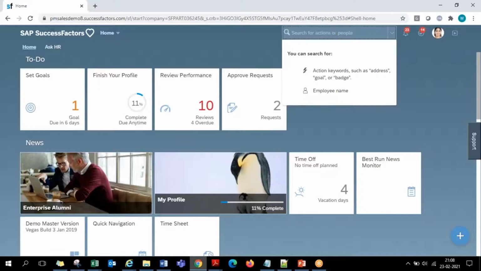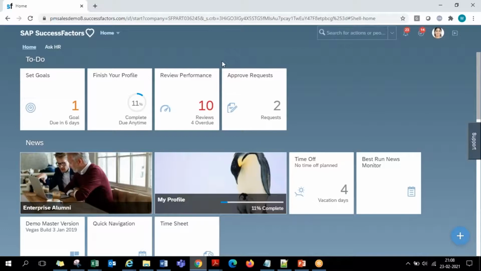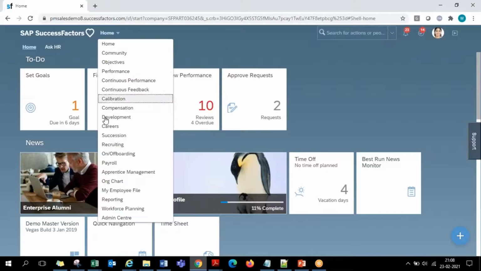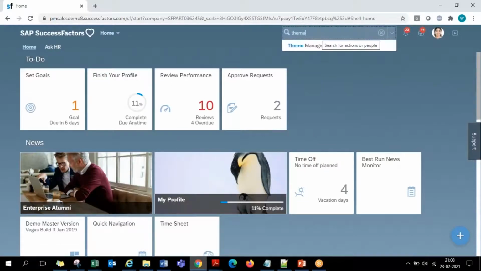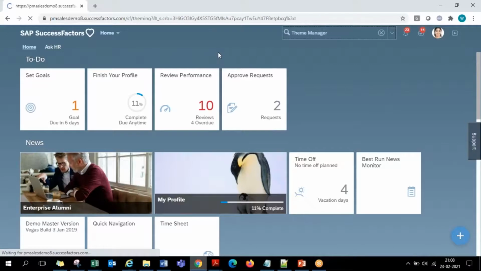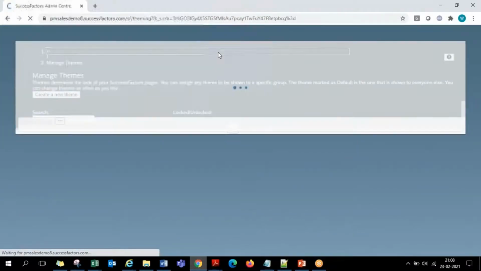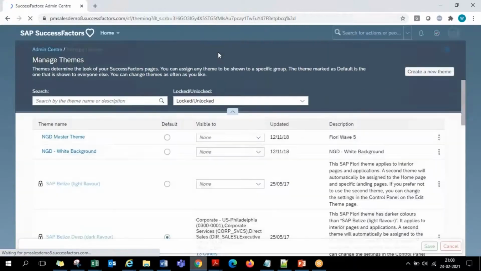V12 and Fiori are not a different thing. V12 is the complete UI. The Fiori theme based is the homepage. The complete SuccessFactors screens, anything that you see, are completely on V12 basis. So the theme is where you have a Fiori theme. If you go to the theme manager, you'll be able to see a theme as Fiori. The complete SuccessFactors instance screens UI are on version 12 of the UI.